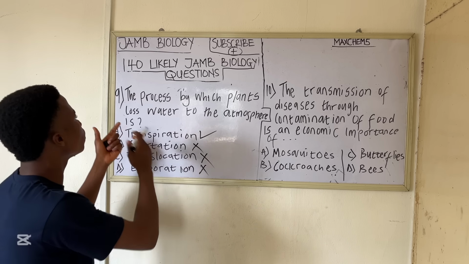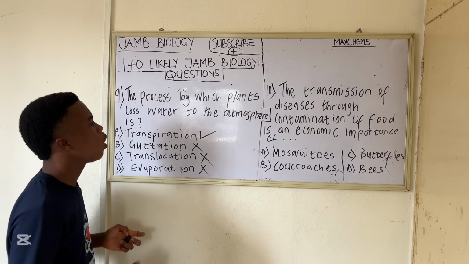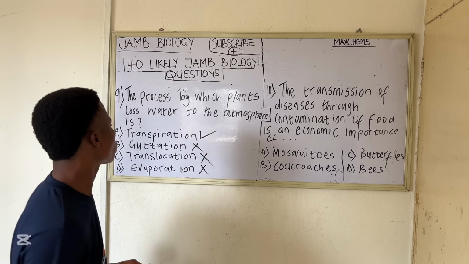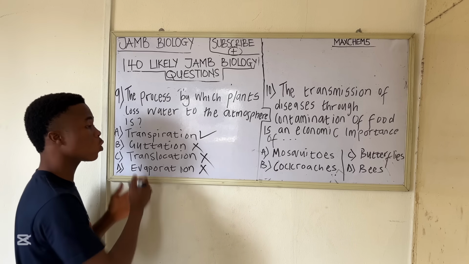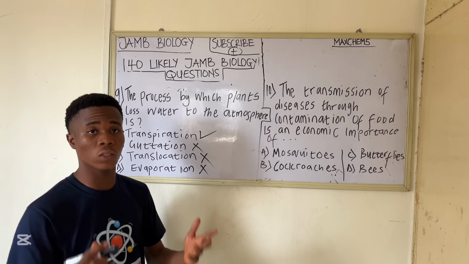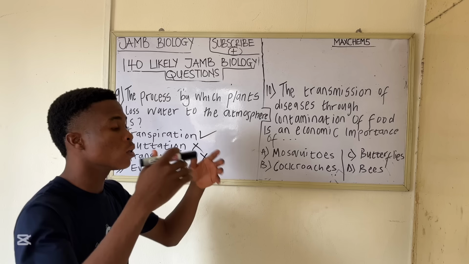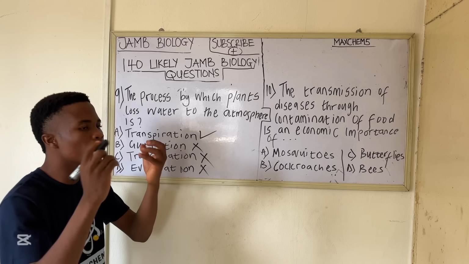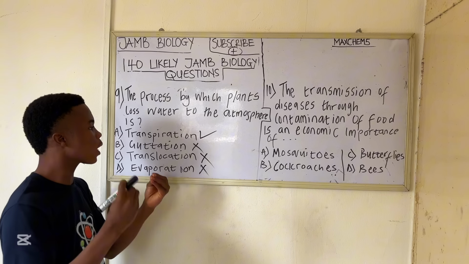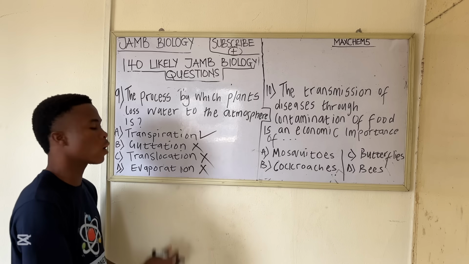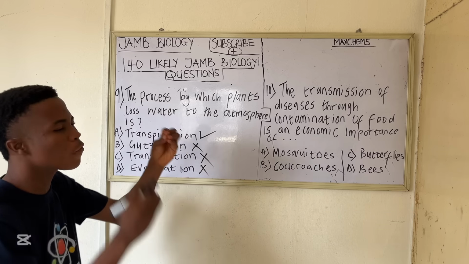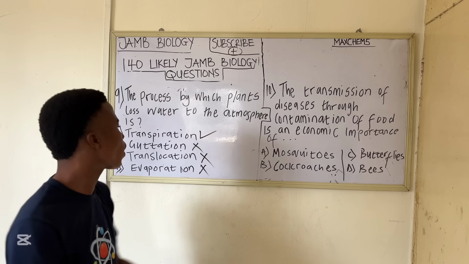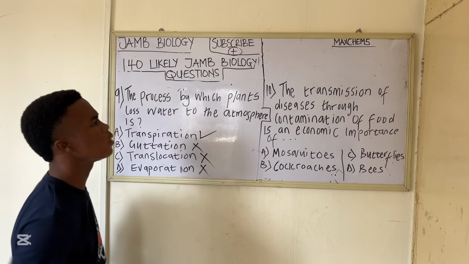So transpiration is the process by which plants lose water vapor to the atmosphere through what? The stomata. And the stomata is found where? In the leaves. And guttation is through the hydathodes, which are also found at the edges of the leaves, but is the process by which plants lose water in liquid form, and the water lost in liquid form is what we call guttation, and not transpiration. Transpiration is water vapor lost to the atmosphere. Now, if a plant loses water vapor to the atmosphere, it's transpiration. So let's go to the next question.